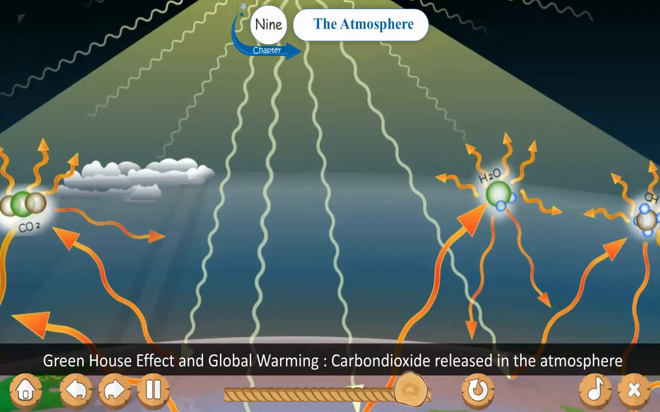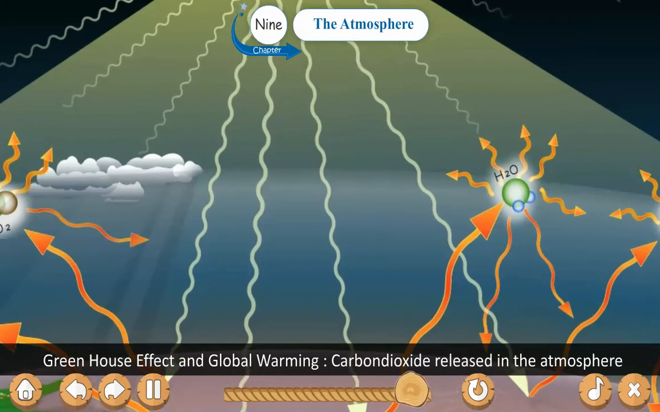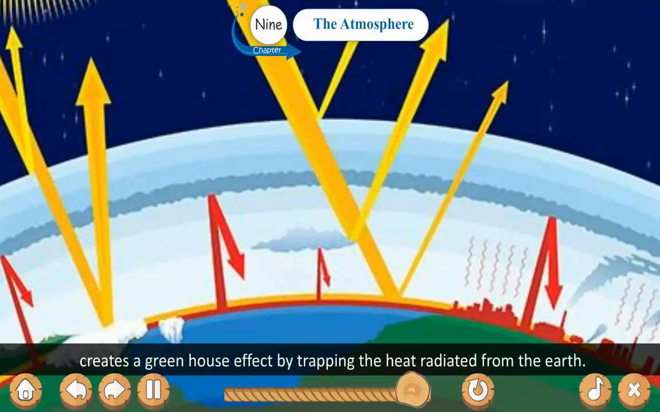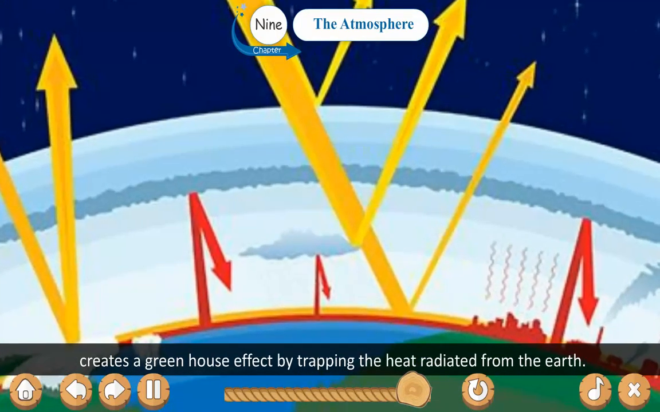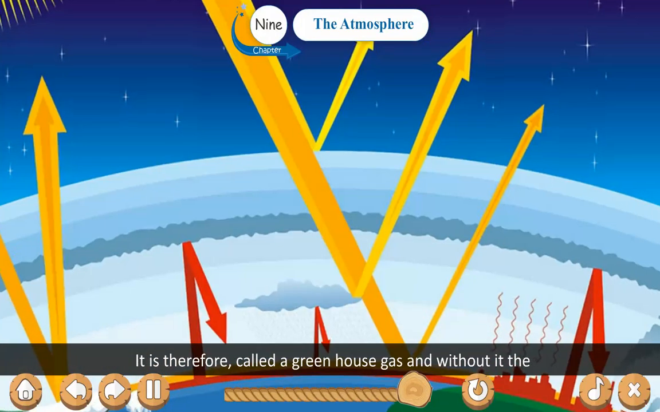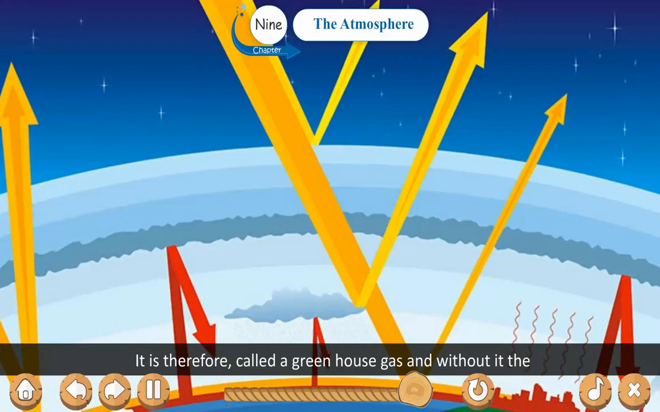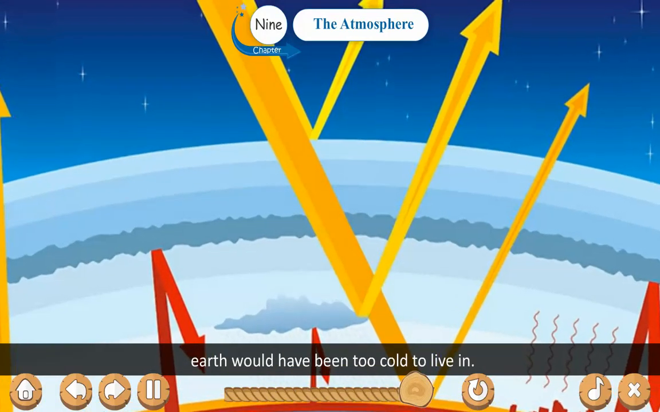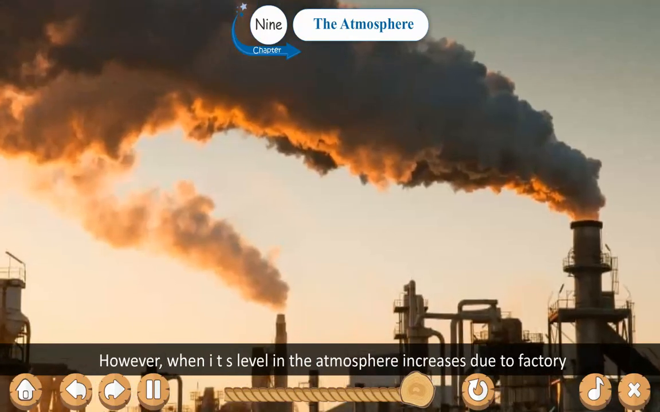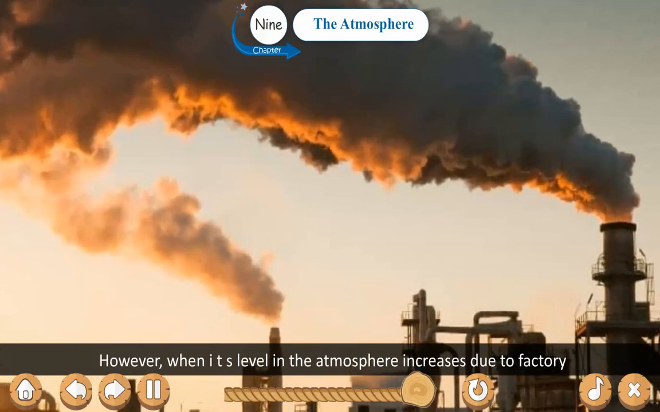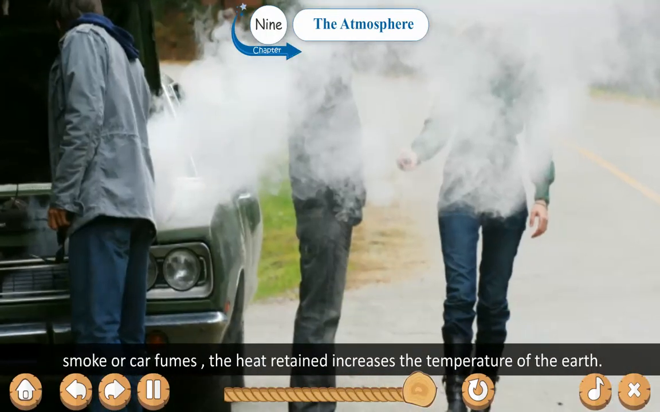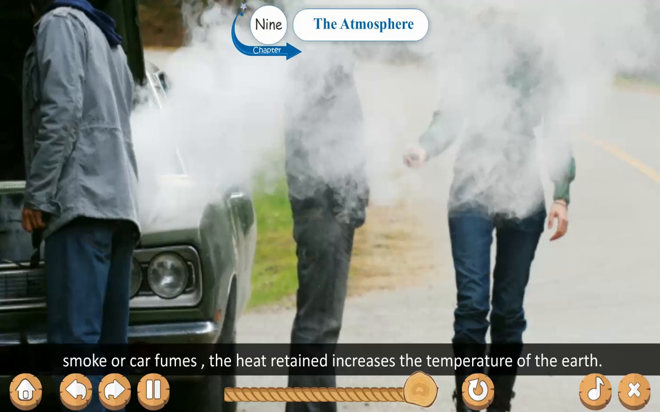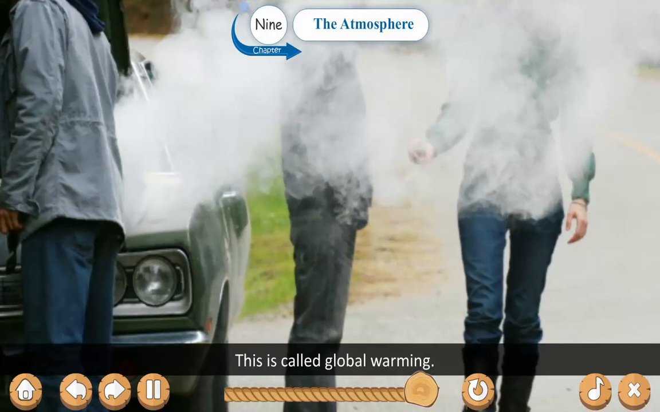Greenhouse effect and global warming. Carbon dioxide released in the atmosphere creates a greenhouse effect by trapping the heat radiated from the earth. It is therefore called a greenhouse gas, and without it the earth would have been too cold to live in. However, when its level in the atmosphere increases due to factory smoke or car fumes, the heat retained increases the temperature of the earth. This is called global warming.